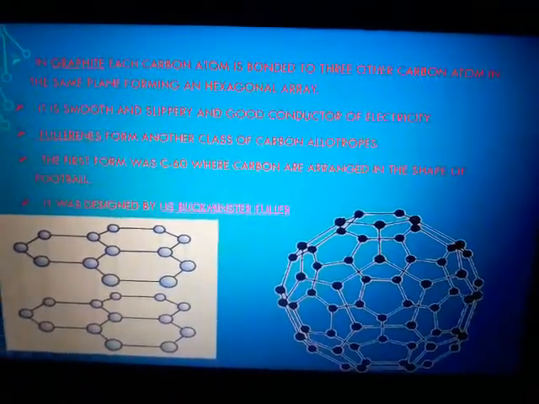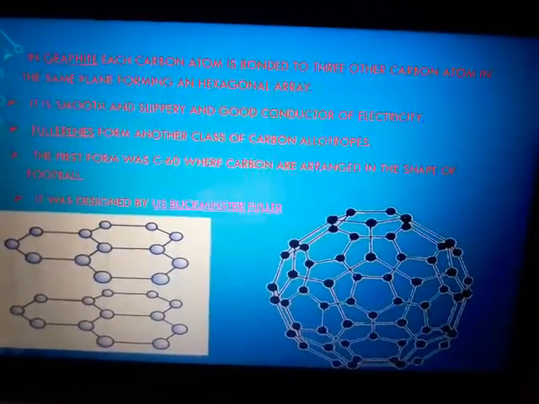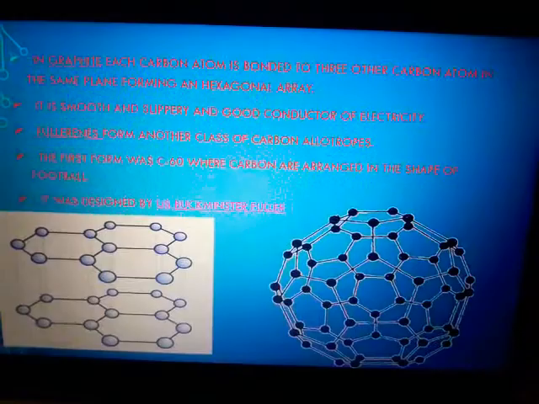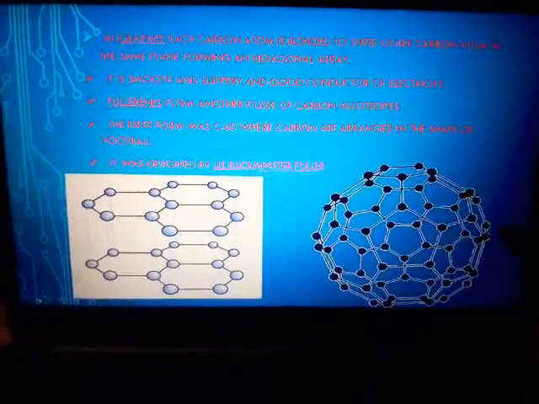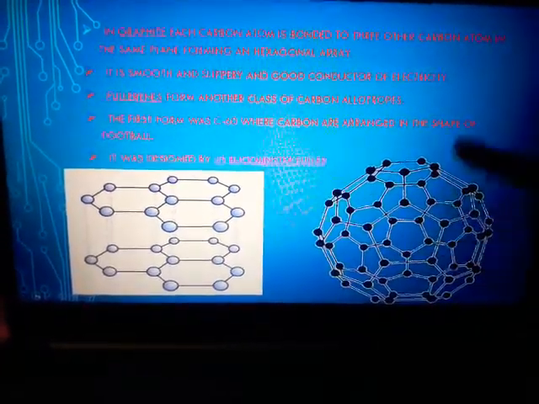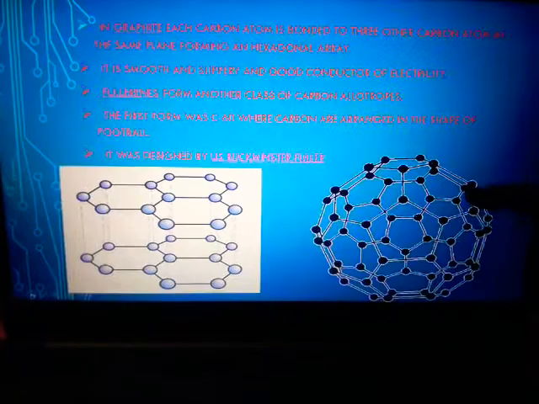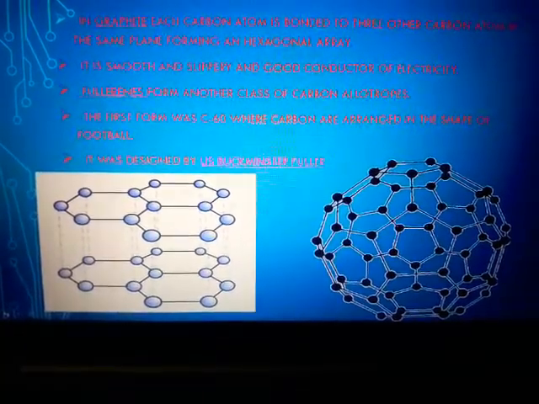The next form of carbon allotropes is fullerene. Fullerenes form another class of carbon allotropes. The first form was carbon 60, that is C60, where carbon atoms are arranged in the shape of a football. This is the structure of fullerene. It was first designed by the US architect Buckminster Fuller, so it was named fullerene.